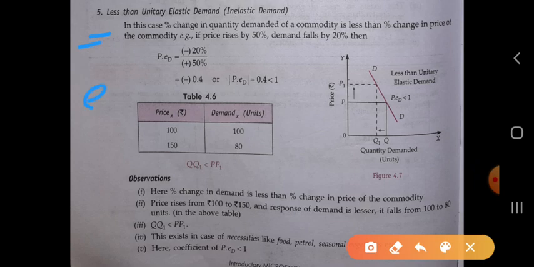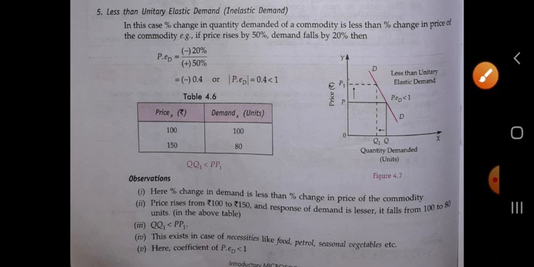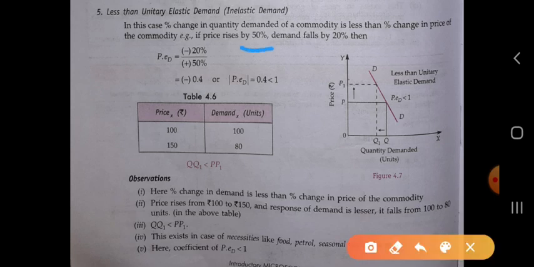So let's see, if the price rises by 50%, demand falls by 20%. So 20% demand fall करी है और price rise करी है 50%. So we get the value 0.4. It means it is less than 1. So 0.4 is less than 1.